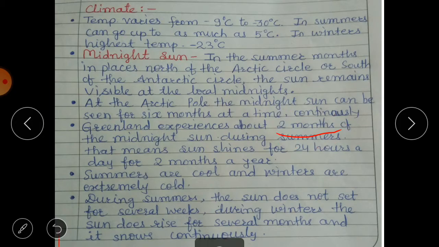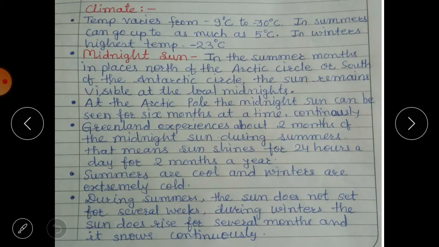That's why Greenland experiences only 2 months in the summer season. During these 2 months there is midnight sun, means the sun does not set for 2 months. That means the sun shines for 24 hours a day for 2 months a year.